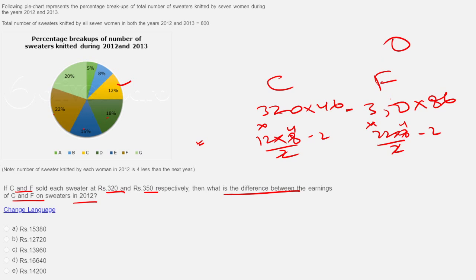And this 320 into 46 here is also ending in 0 only. So let me take out the zeros. This 350's 10 is out, this 150 is out. After that, let's see, 6 5s are 30, still 10 only, right? And let's see this will become what? 6 2s are 12. So this 0 minus 2 will end in what? The number should end in 8. The second digit should have 8. Let's look at this. Just one option, mark it, move ahead.